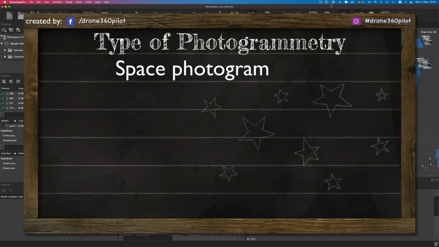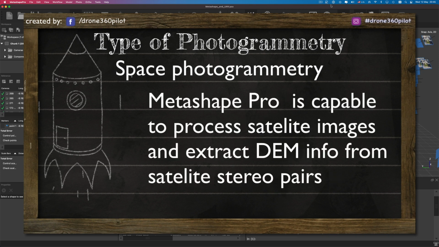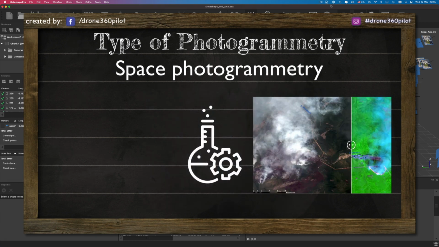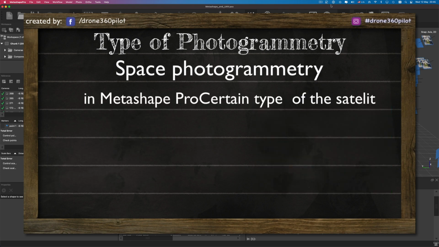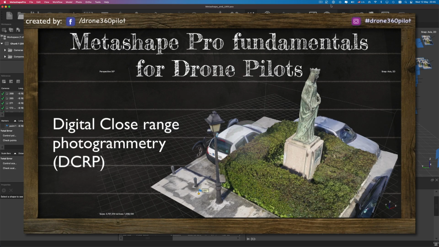Another huge area for photogrammetry is space photogrammetry. Space photogrammetry corresponds to images that come from a device that is orbiting the Earth. As a result, satellite images are used rarely in the private sector and are most common for scientific research, such as volcano activity and weather monitoring, plus military purposes. Our training will be dedicated to close-range aerial photogrammetry.